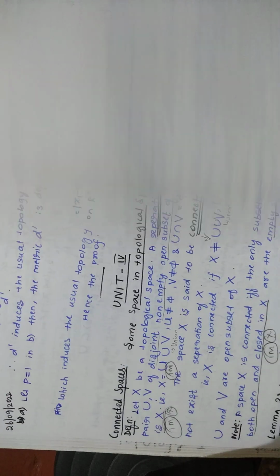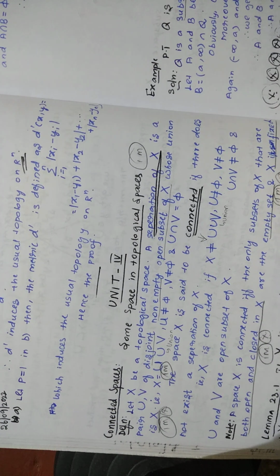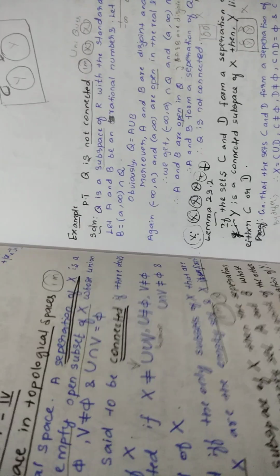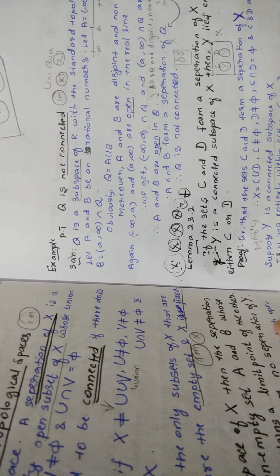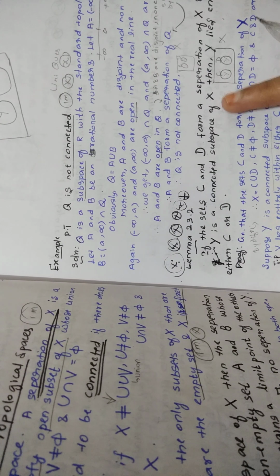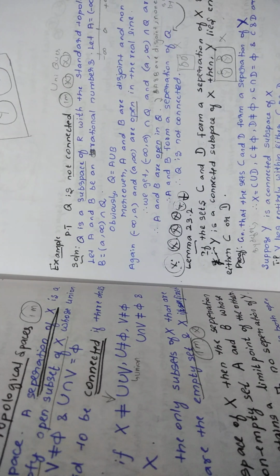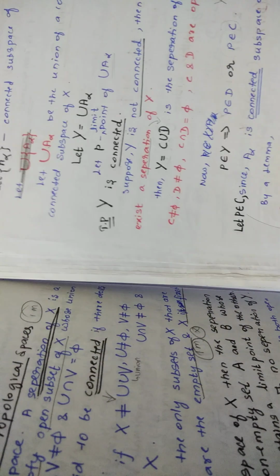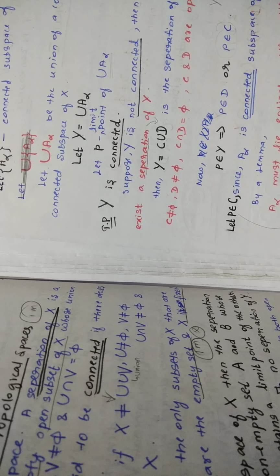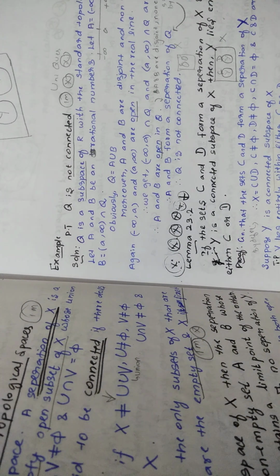You have a lemma. I will show you the lemma. You can see that. This is the previous lemma. If Y is a connected subspace of X, here you have A alpha as a connected subspace. The notation is different, but the concept they are talking about is the same.